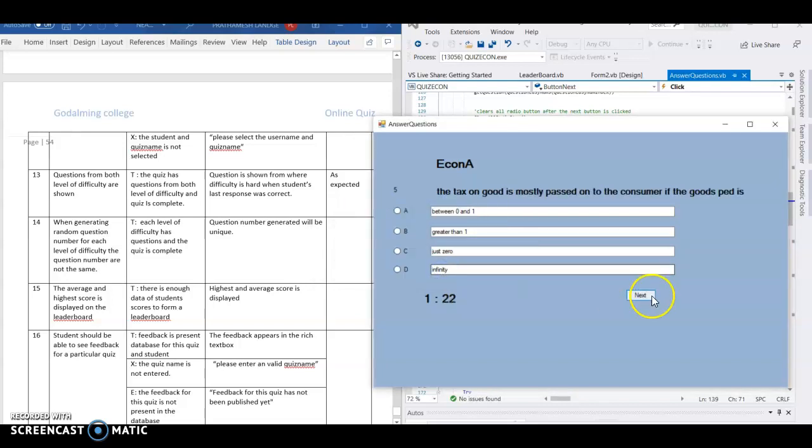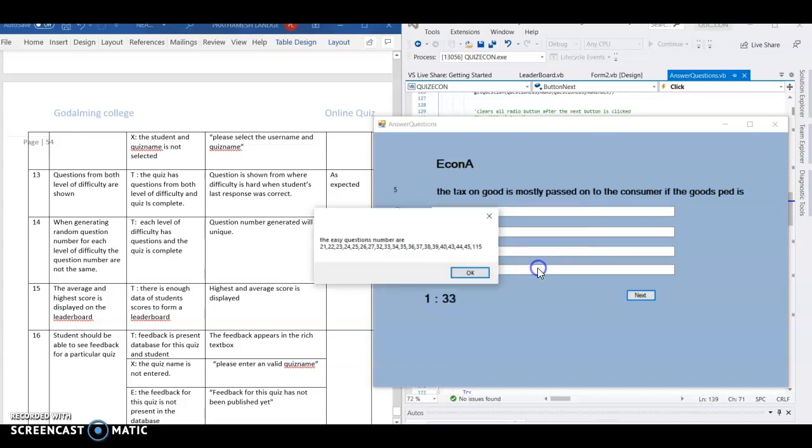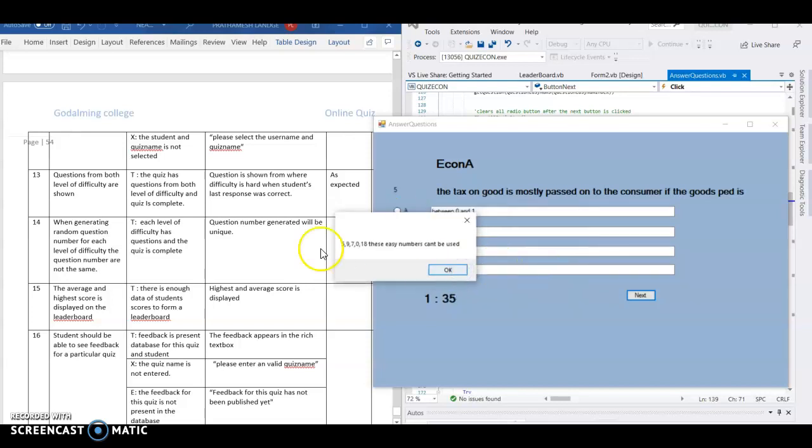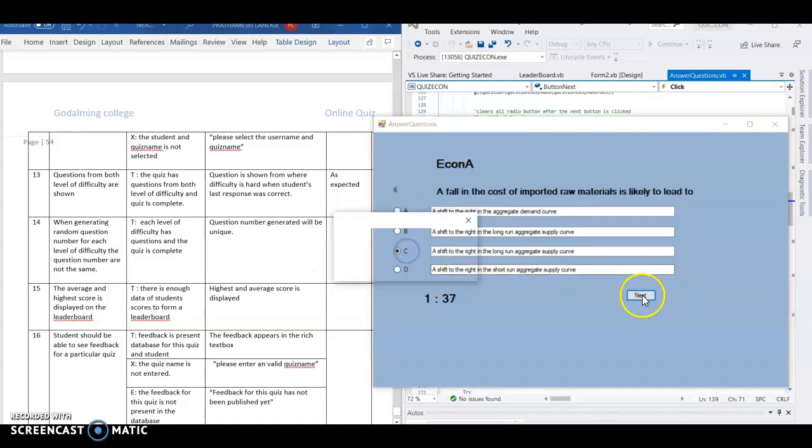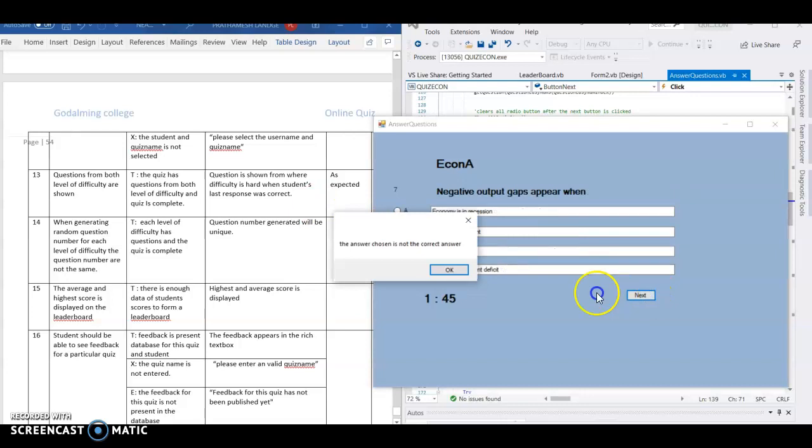Zero. So I just did not answer this question, so it does count as just getting the question wrong. So next question is gonna be easy as well. I'm trying to get them all wrong, so we can have a big array of numbers which are unique, and therefore the question numbers are unique as well. Just trying to get them wrong.